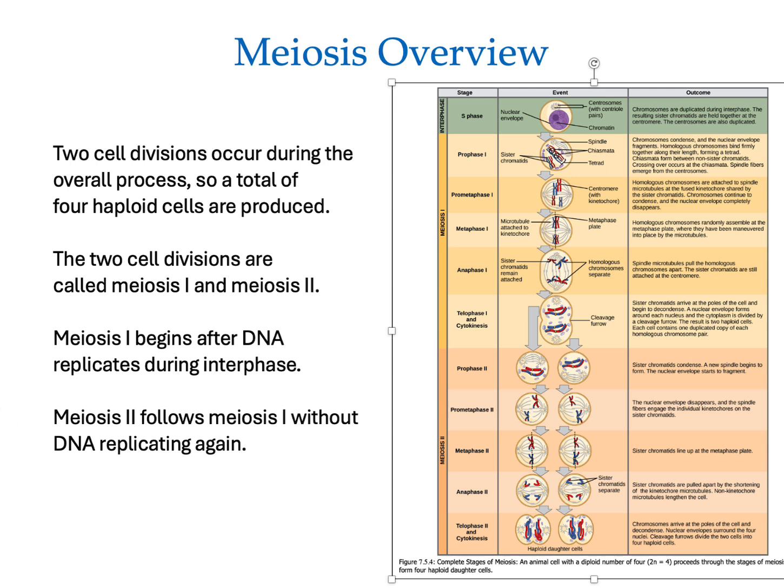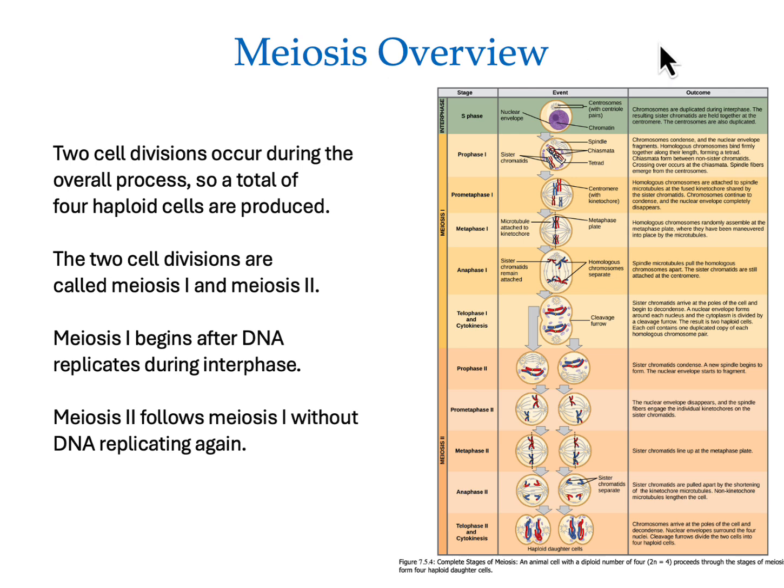The 2 cell divisions are called meiosis 1 and meiosis 2. Meiosis 1 begins after DNA replicates, as you saw in the previous slide. Meiosis 2 follows meiosis 1 without DNA replicating again.